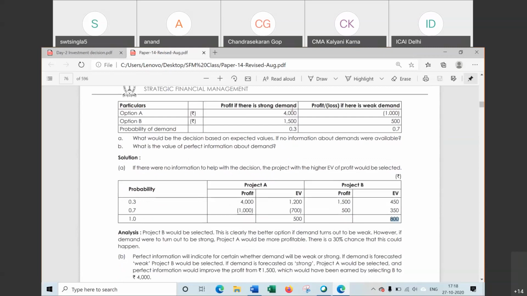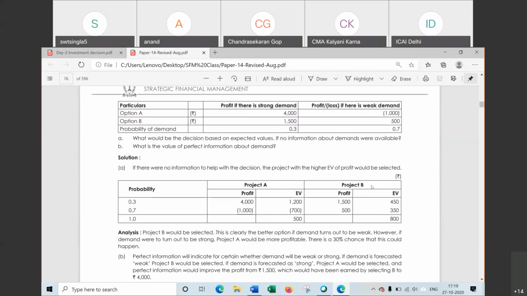When demand is strong, 4000 is the profit for A. When demand is weak, 1000 is the loss for A. Now the probability for weak demand is 0.7, for strong it is 0.3. So 4000 into 0.3, minus 1000 into 0.7. Total value will be 500. In the same way, for B, strong demand 1500, weak demand 500. The probability for this is 0.3. So 1500 multiplied by 0.3 plus 500 multiplied by 0.7. The total is 800.